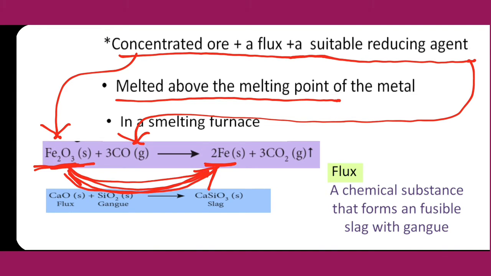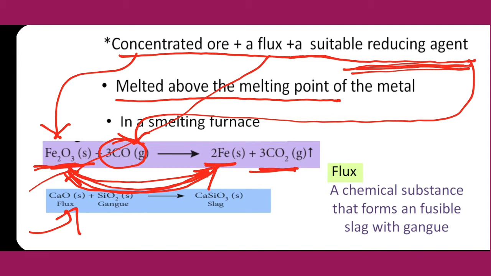For this reduction, which one is responsible? This carbon monoxide is responsible, so that is called the reducing agent. The reducing agent helps for reduction. So Fe2O3 is reduced to Fe by losing oxygen. This carbon monoxide takes the oxygen and converts it into carbon dioxide. And the flux, calcium oxide, reacts with gangue, because the gangue is present with the ore.